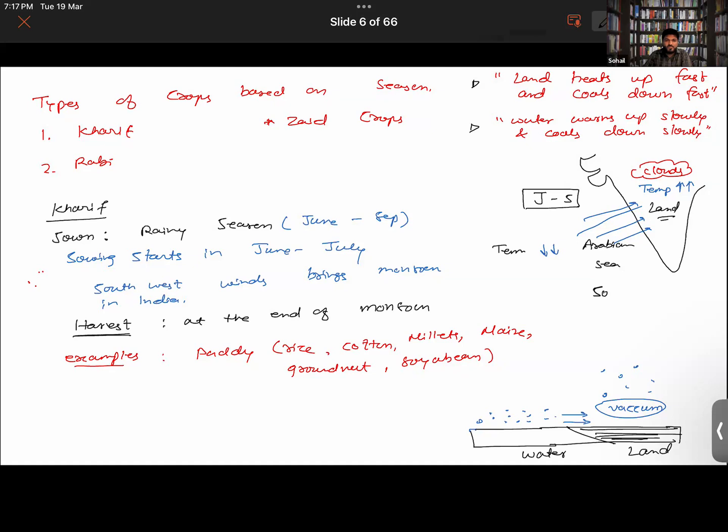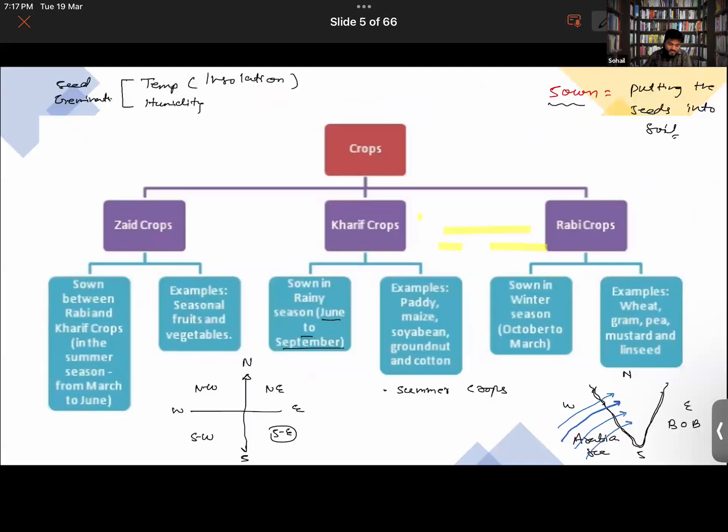Or how about the wheat crop, which we are going to study in a moment? The wheat crop is actually a rabi crop, which is sown in the winter season. The same thing is true for the crops that will be grown in the winter season. You can't grow them in the rainy season. The seeds will be rotting.